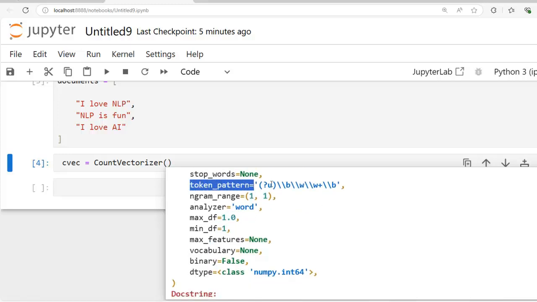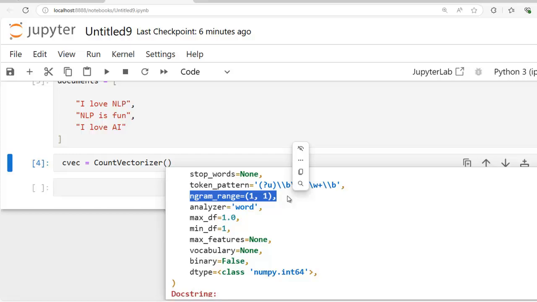Now token_pattern. This pattern tells the vectorizer to only keep words with 2 or more characters. We can change this pattern as per our requirement, which we will discuss shortly, but currently it tells the vectorizer to only keep words with 2 or more characters. Next, again a very important parameter, ngram_range, which is already set to 1, 1. This means only single words. This is also called unigrams. So here single words will be used.